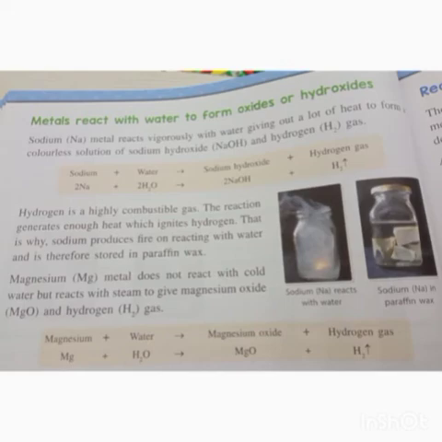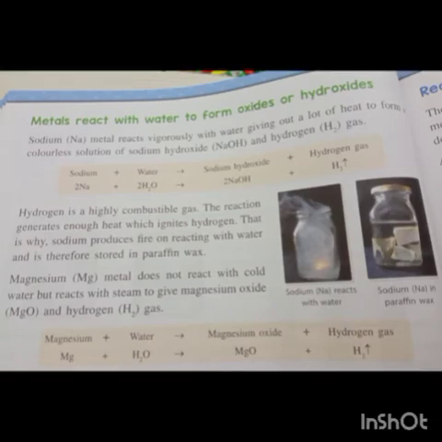The hydrogen gas is a highly combustible gas. This reaction generates enough heat which ignites the hydrogen. Sodium produces fire on reacting with water and is therefore stored in paraffin oil.